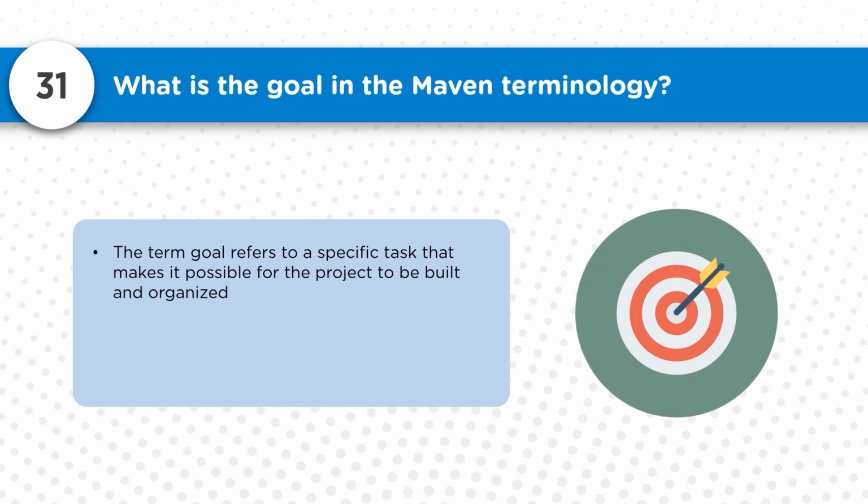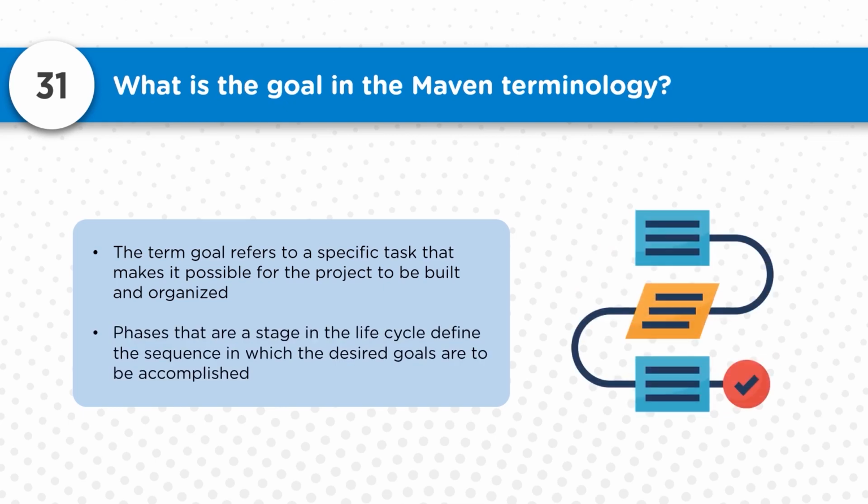So it's the actual implementation which is going on there. For example, in the build phase, I have different goals like clean, install, package, deploy. These are the typical goals which are available there, which I can execute in Maven. So these are the different goals which we can execute and run during a Maven build.